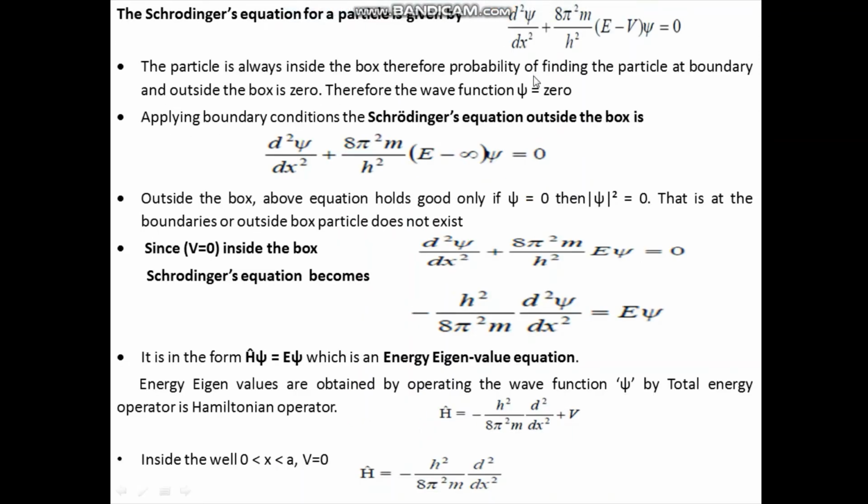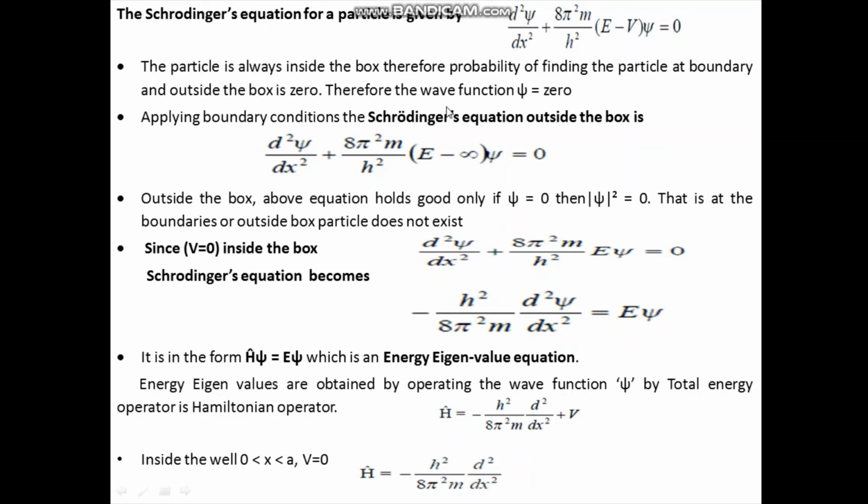Schrodinger's equation for a particle is given by d²ψ/dx² + (8π²m/h²)(E − V) = 0. The particle is always inside the box. Therefore, the probability of finding the particle at the boundary and outside the boundary of the box is 0. Therefore, the wave function is also 0.